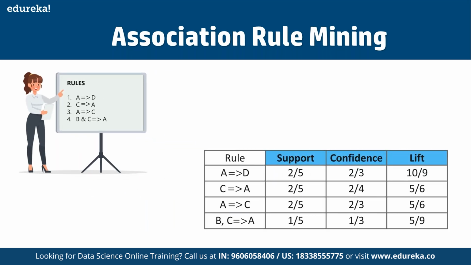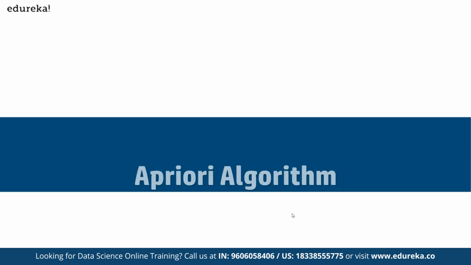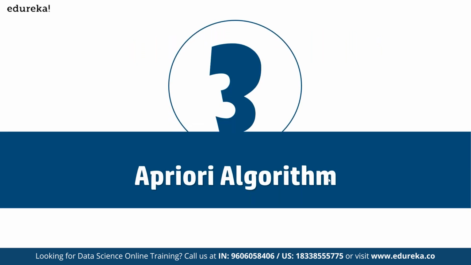In the same way, we can find out the support. For those who are purchasing A, the probability of buying D, in terms of support, is 2 by 5. In terms of confidence, it is 2 by 3. In terms of lift, it is 10 upon 9. Whereas for C to A, that means the possibility that those who have purchased C will be buying A, the support is 2 by 5, confidence is 2 by 4, and lift is 5 by 6. Same way for C and for BC and A. So we can see how the probability is distributed as we find out the possibility of one product being bought over the other.